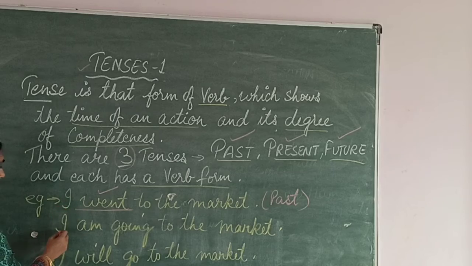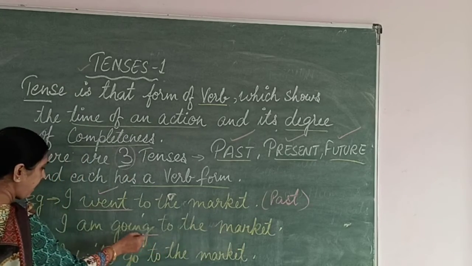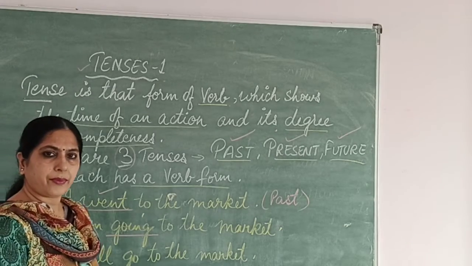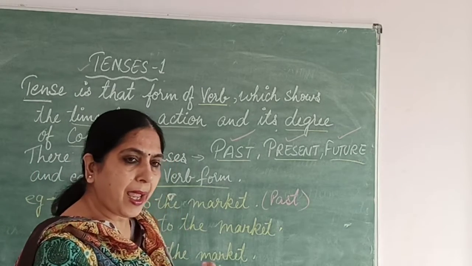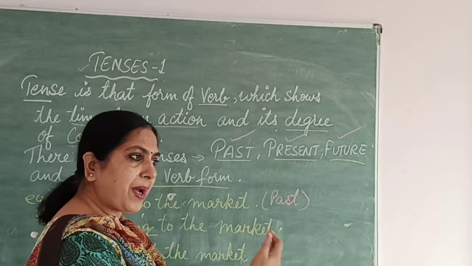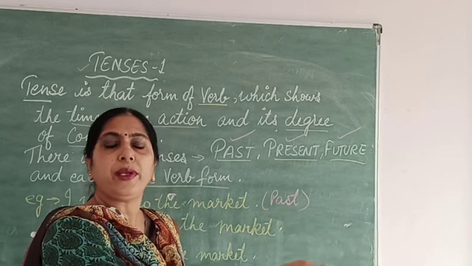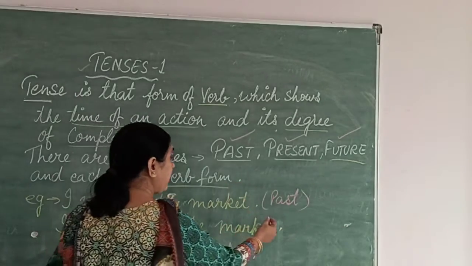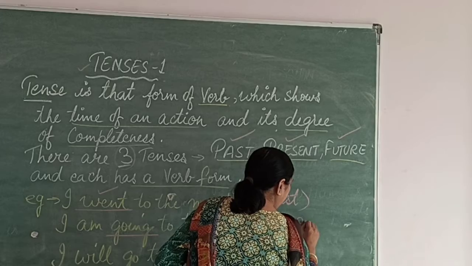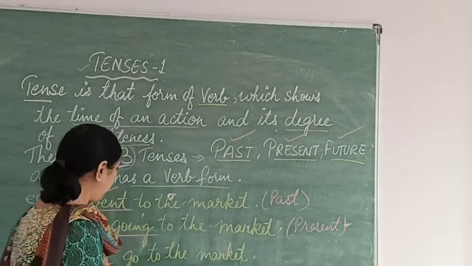Right? Next you see, I am going to the market. Going. I am going to the market. This is present tense, past tense or future tense? At present you are going to the market. So it is present tense. Present tense. Right? Is it clear?